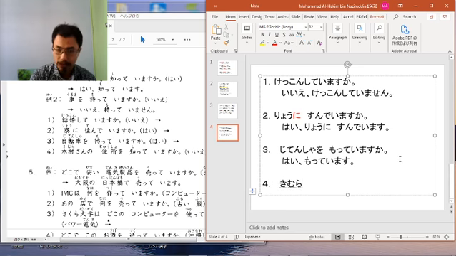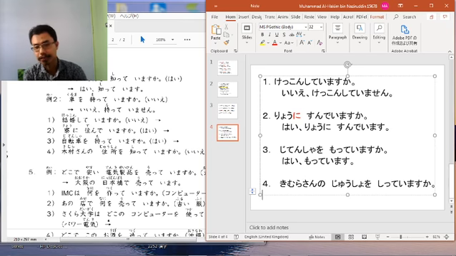Okay, number 4. Kimura-san no. Oh, this one is exactly similar to my example. Shitte imasu ka? Do you know Kimura-san's home address? Maybe I changed my slide based on this question last semester. Kimura-san no jūshō wo shiteimasu ka? Do you know Kimura-san's home address? So here you need to be careful because the answer given is iie. No, I don't know.